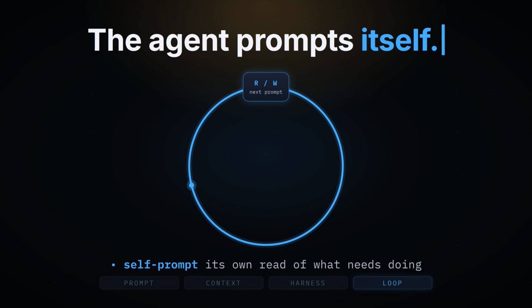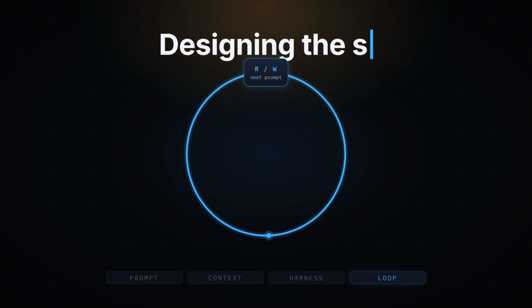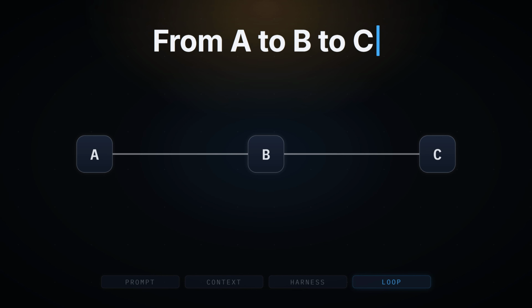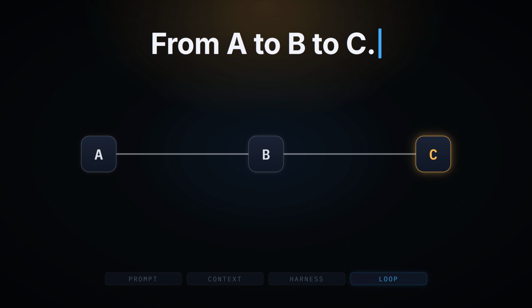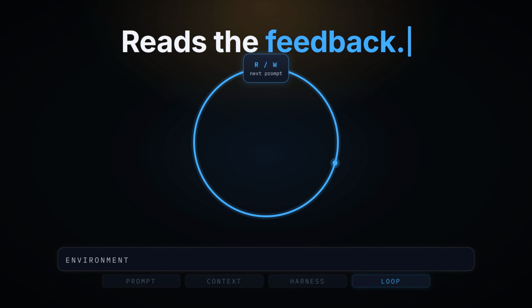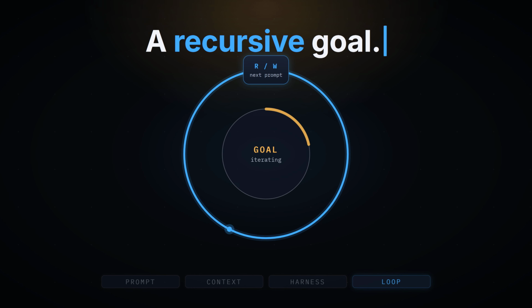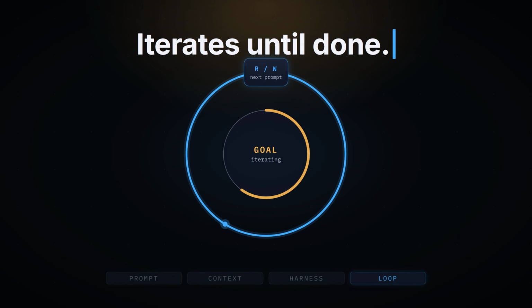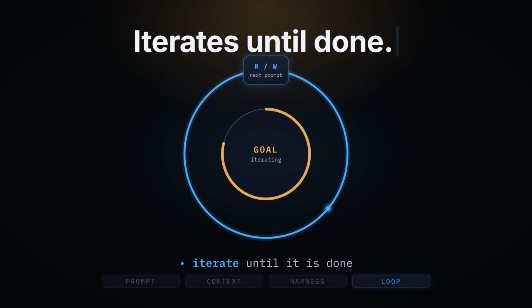As Adi Osmani defines it, loop engineering is replacing yourself as the person who prompts the agent, and designing the system that does it instead. Unlike a fixed chain from A to B to C, a loop acts, reads the environment's feedback, and chooses its next move until the goal is met. A loop is a recursive goal. You define a purpose, and the agent iterates until it is done.